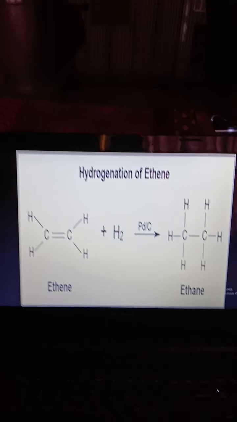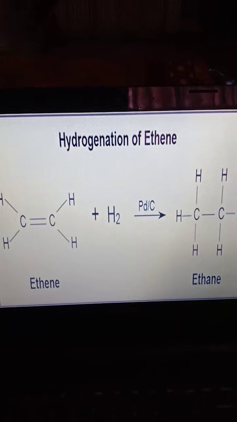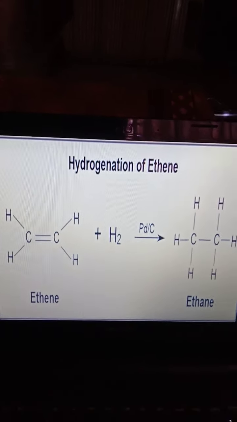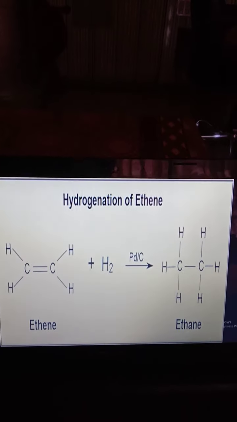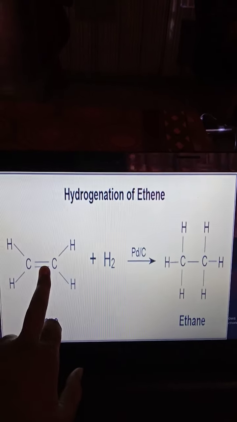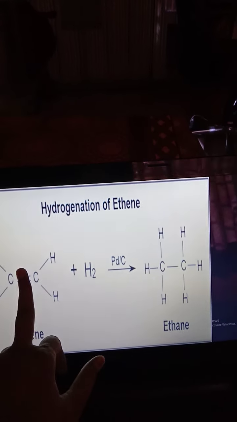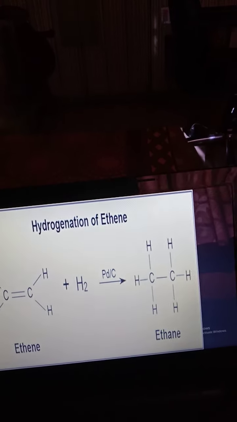This is the hydrogenation of ethene. Hydrogenation of ethene is simply the addition of hydrogen to the alkene. With the addition of hydrogen to the alkene, the alkene is converted into an alkane. That's why an unsaturated compound converts into a saturated compound.